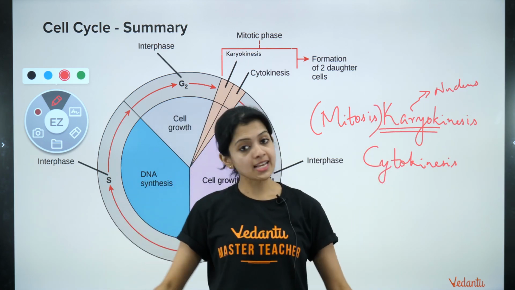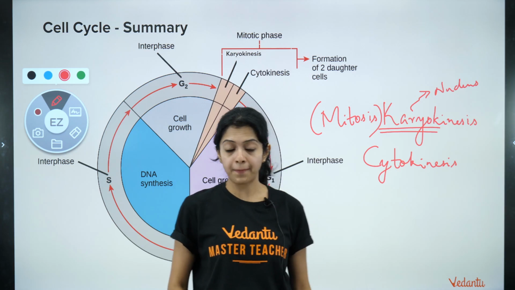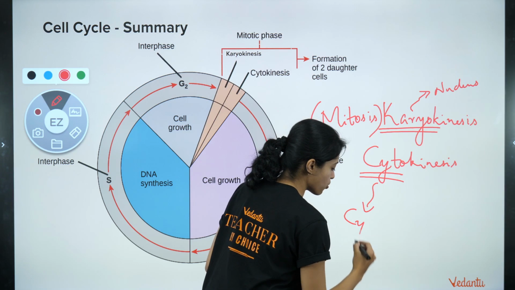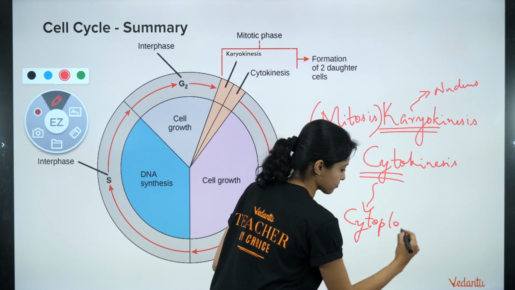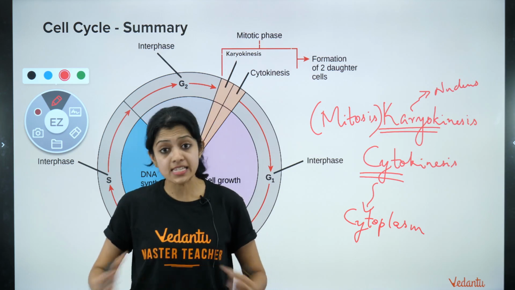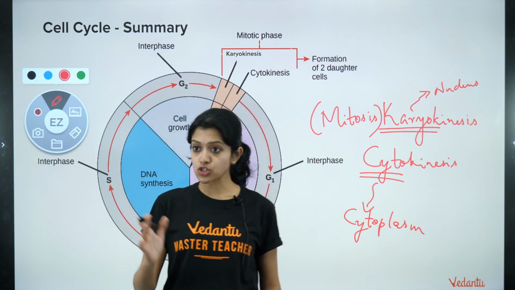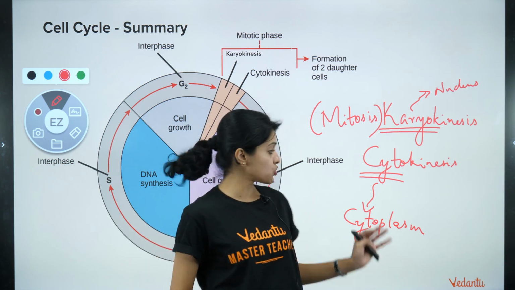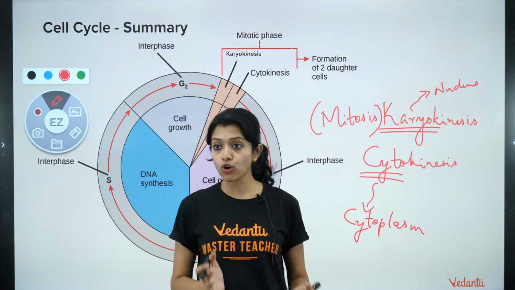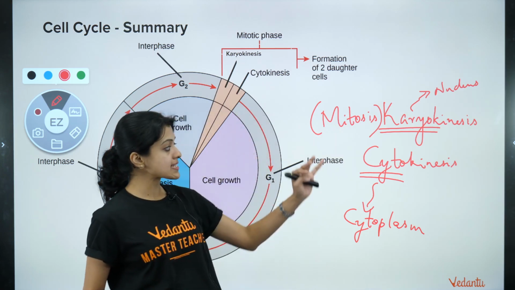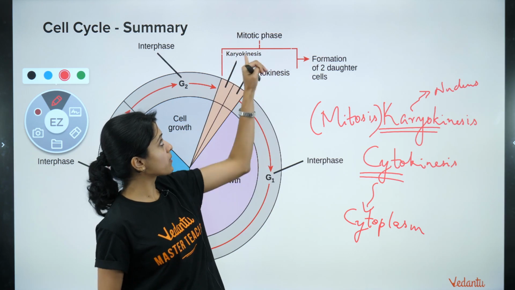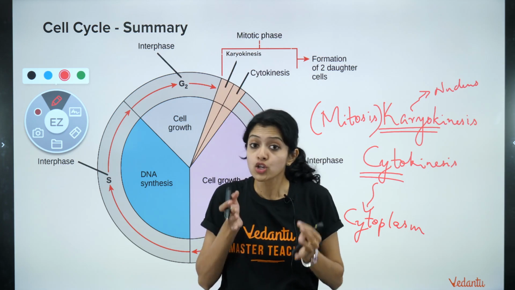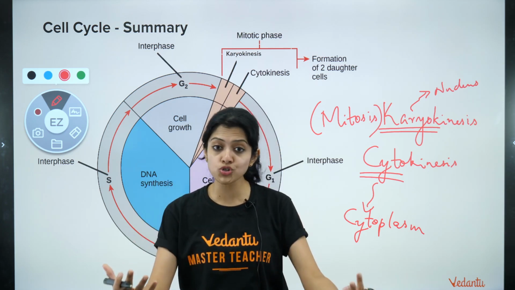And after the nucleus has split into two, the next thing that has to happen is cytokinesis. By cyto, we refer to the cytoplasm, and kinesis is division or splitting. Cytokinesis means cell division, the last stage of cell division, wherein division of the cytoplasm also occurs. So karyokinesis and cytokinesis together are called the mitotic phase, and ultimately we have the formation of two daughter cells. And what do those two daughter cells do?